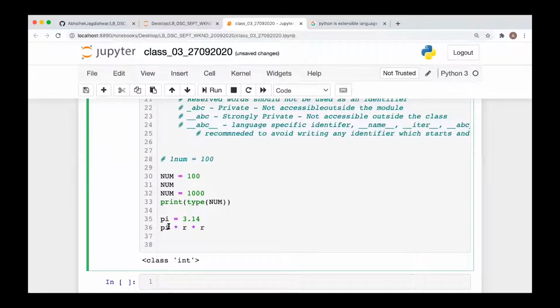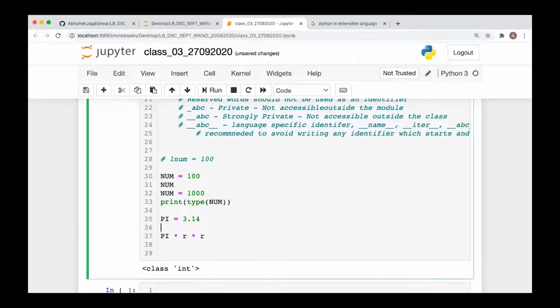Now you know that this pi is a constant value. So if another programmer comes, he should not change this pi value. So you will write it in capital letters. When the other programmer comes, he will see that this pi is a constant value and he will not change the value associated with it. But the value associated with r, he will be able to change. He can make it 12, 13, 14, anything.